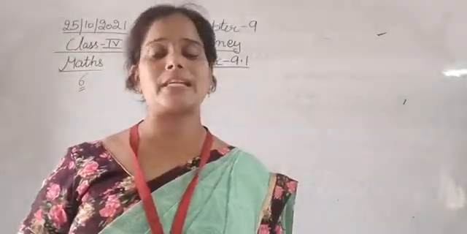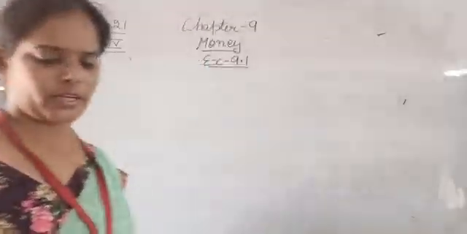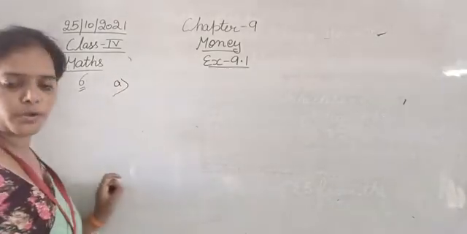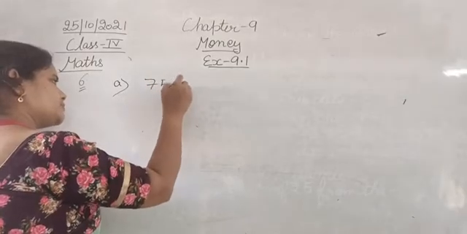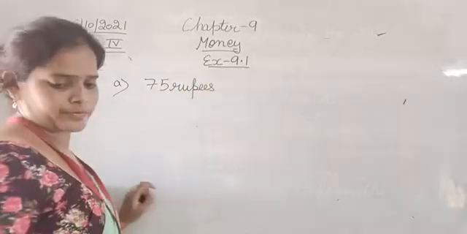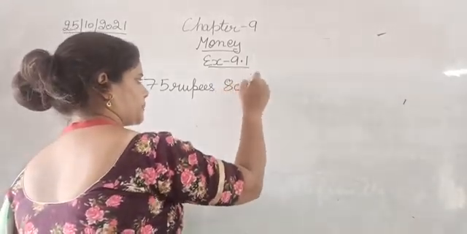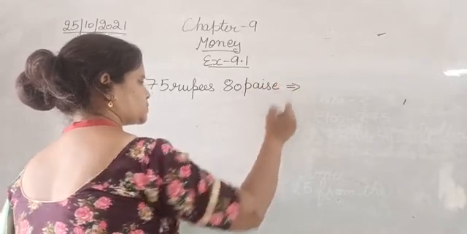So we have to write it in terms of rupees. So A1 is, अभी हमें rupees में लिखना था. A1 is 75 rupees 80 paise. So we have to write in terms of rupees.